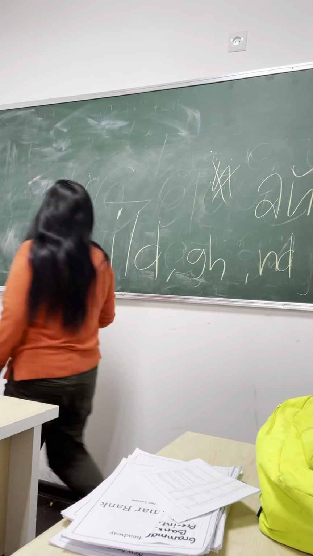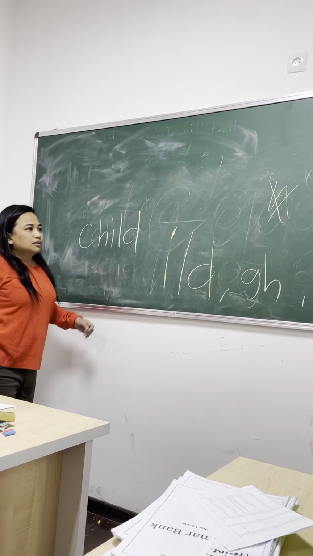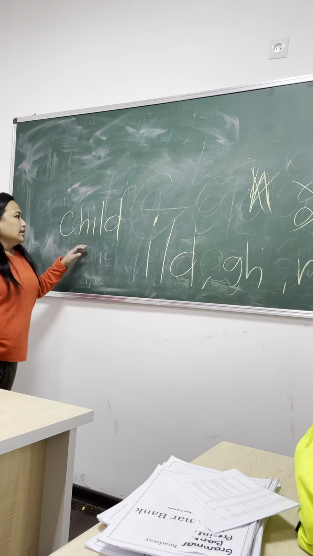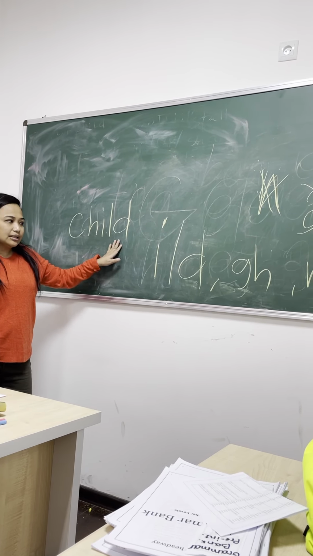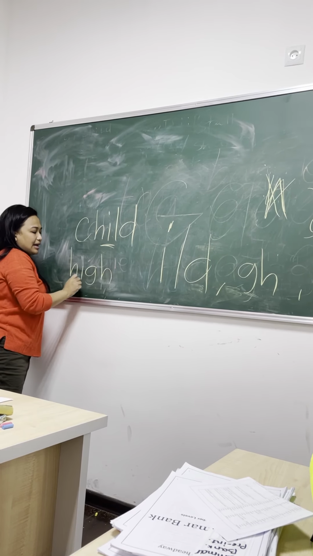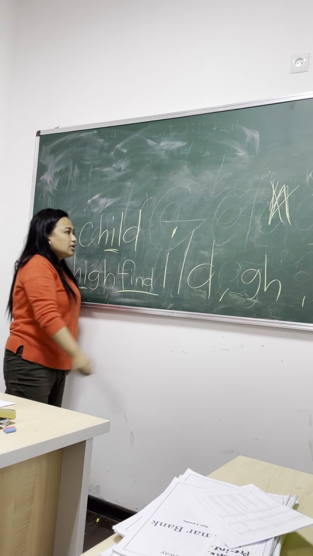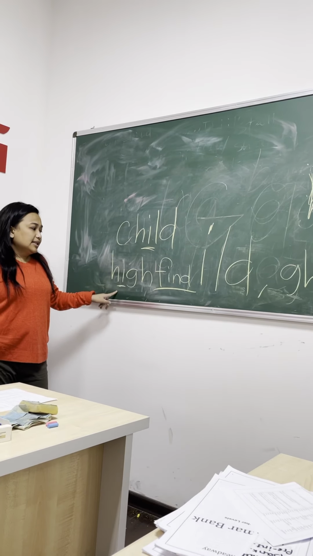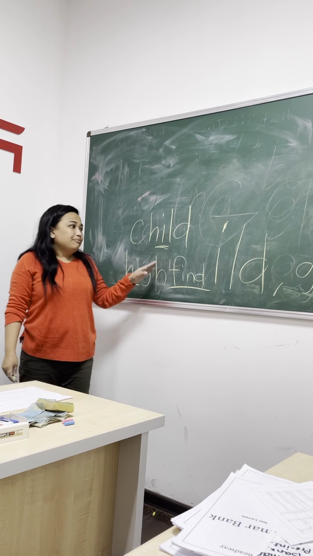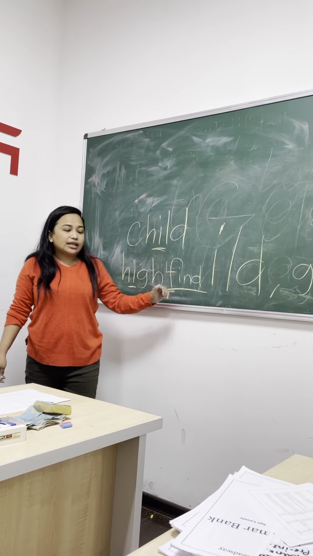So, eyes on the board. Sorry, the sound will be I, not E. So, it will be child, child, high, and find. So, this is not chilled, this is not he, and this is not fend. It will be I, because after the I is LD, GH, and ND.